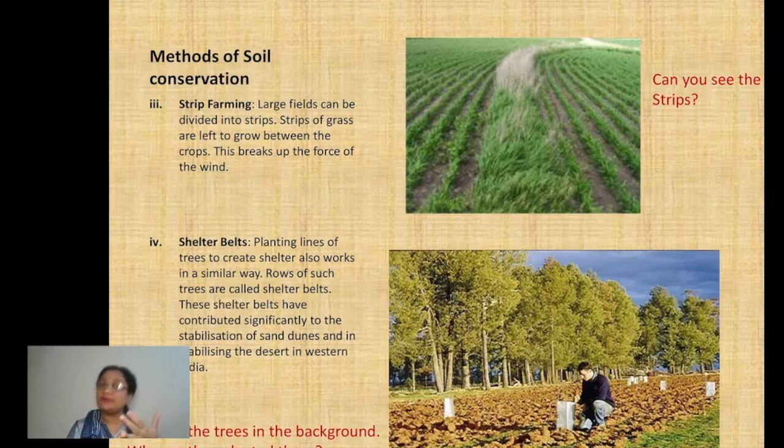Now in this way, how is it helping? Number one, by plantation we are helping in reducing the soil erosion. By simple plantation, or you can say afforestation, that is also a very important step to reduce soil erosion, or to increase soil conservation. So by planting the trees, soil erosion is reduced to a great extent. Number two, here the main purpose of planting the trees is to obstruct the way of winds, right?